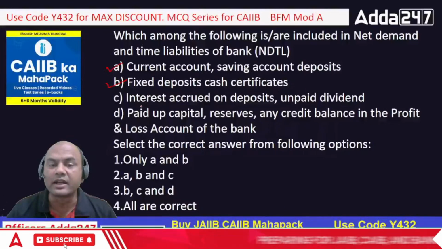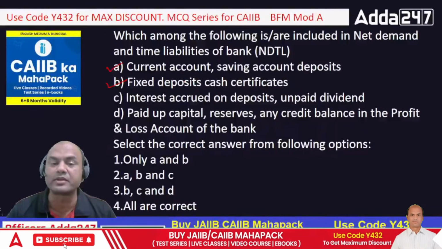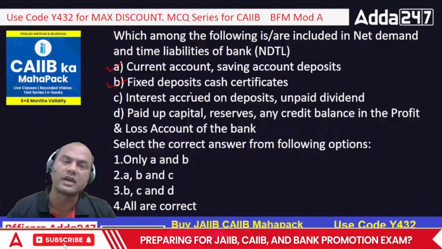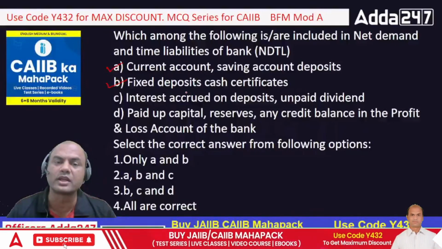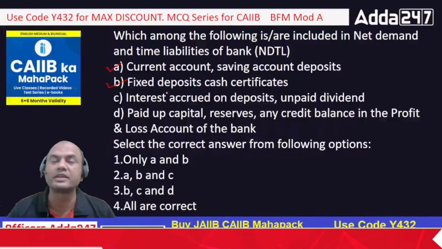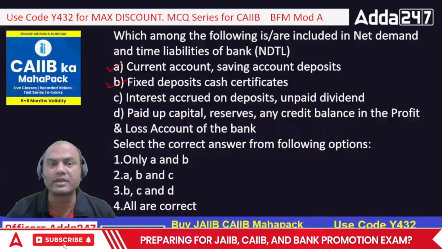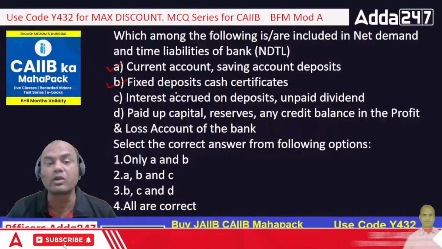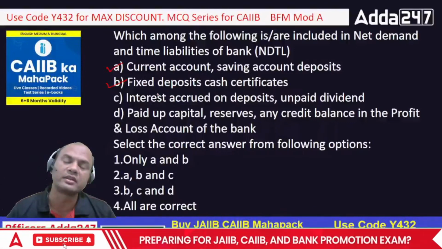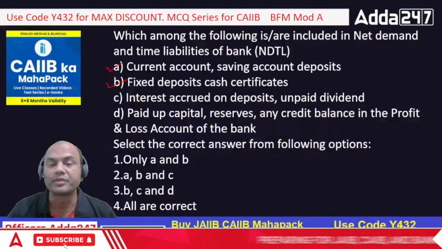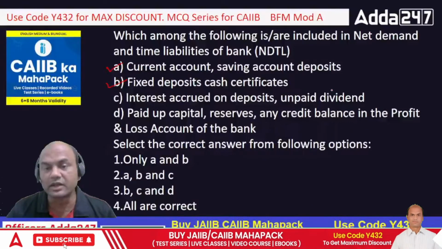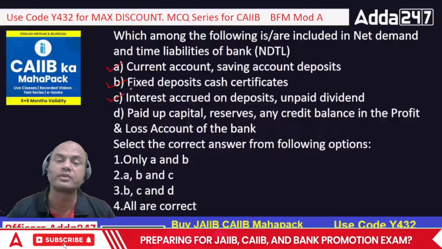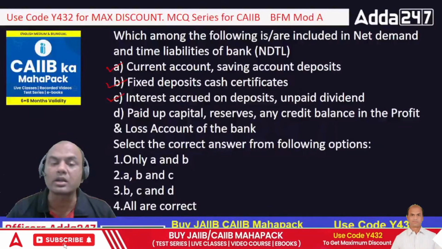Interest accrued on deposits means, suppose I am the bank and there is a customer who has an FD. That interest is accrued, but he has not given the transfer instructions, meaning I can transfer that interest to whichever account the customer wants. So that is accrued but not given. So interest accrued means the interest which is to be given but not given on deposits, and unpaid dividend, the dividend which is not paid. This is also a business of the bank, remember. So C is also a part. But paid up capital is not a part of NDTL.